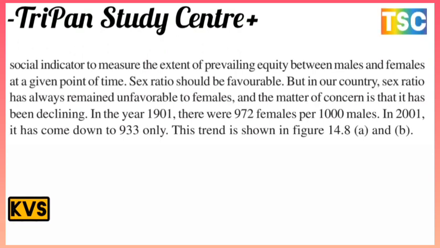Sex ratio should be favorable, but in our country, the sex ratio has always remained unfavorable to females. The matter of concern is that it has declined. In 1901, there were 972 females per 1000 males. In 2001, it came down to 933 females per 1000 males.